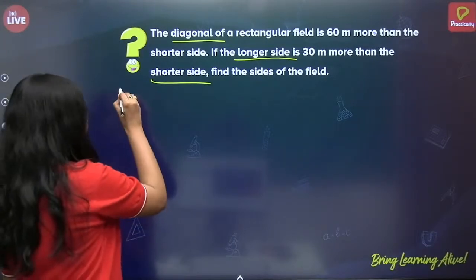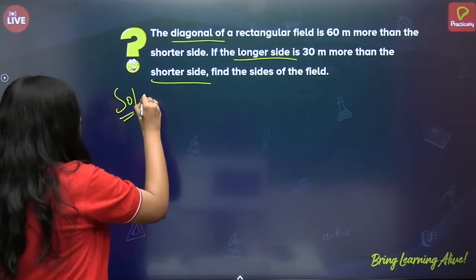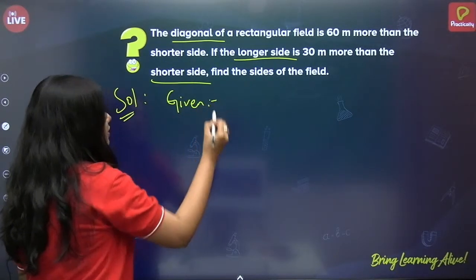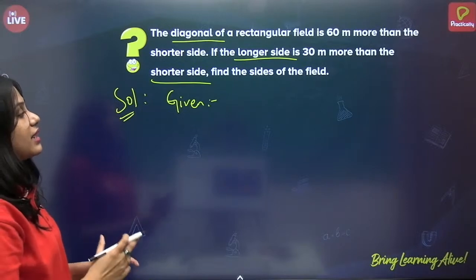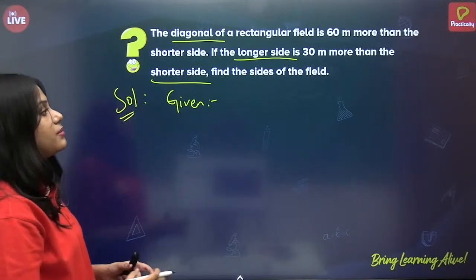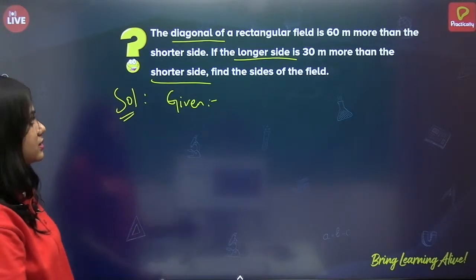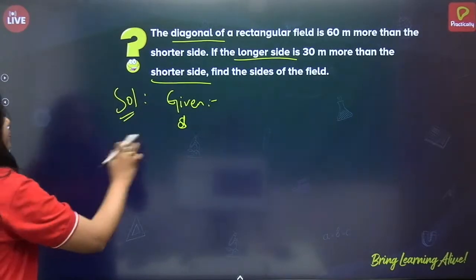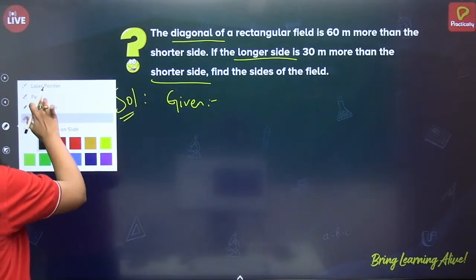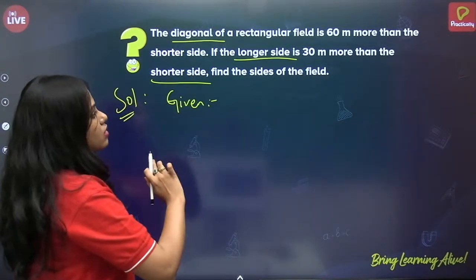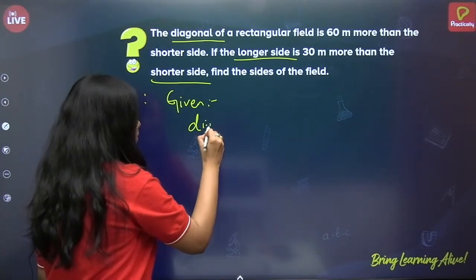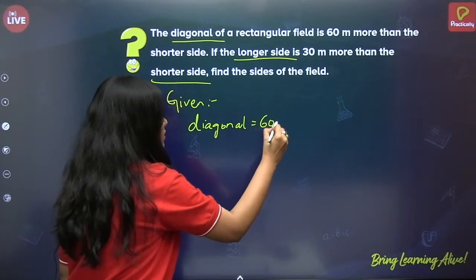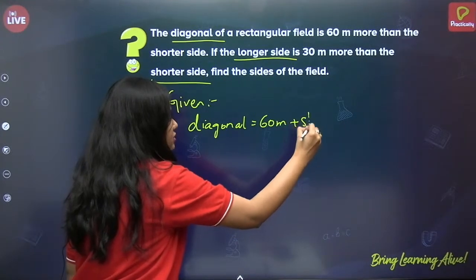Now what is the first step? Write solution. Write what is given. The diagonal of the rectangular field is 60 meters more than the shorter side. So diagonal is equal to 60 meters plus shorter side.